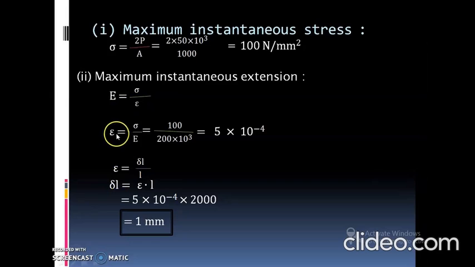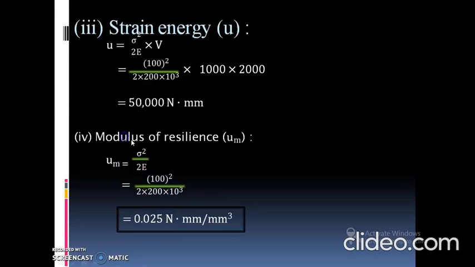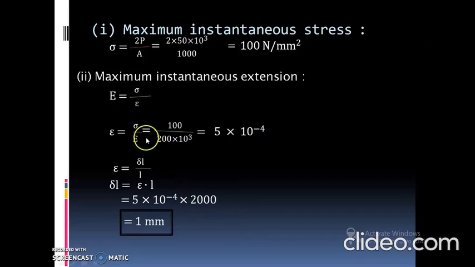Rewriting in terms of strain, strain is equal to sigma by E. We know the stress from the first term, sigma is equal to 100 Newton per mm square, and E is given in the problem statement. So 100 divided by 200 into 10 raised to power 3 gives the strain, 5 into 10 raised to power minus 4.